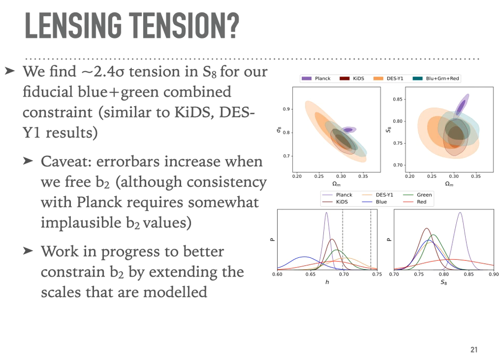Now, one caveat is that if we free B2, our error bars would increase. Although I will point out that our fiducial analysis with fixed B2 is quite unbiased on mocks, so I think it's a reasonable thing to do. But if we free B2, we can restore concordance with Planck at the price of a somewhat implausible B2 value. But we currently have work in progress to better constrain B2 by extending the scales that we can model. And so that will tighten our constraints.